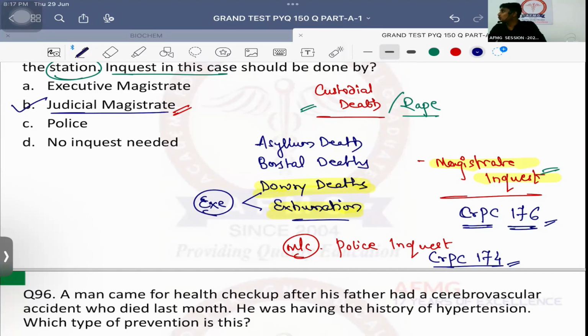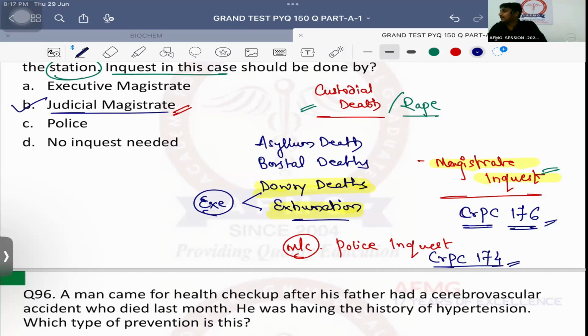IPC section 302 murder usually. Okay. Murder is defined by IPC section 300. Please remember that. No issues with this anybody. IPC section 312 to 316 cover criminal abortion usually. Please remember that. Okay? No issues with this.